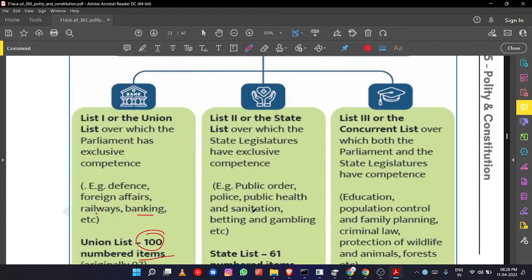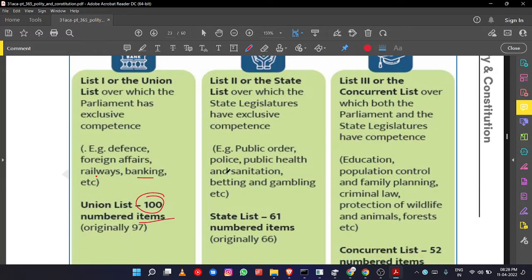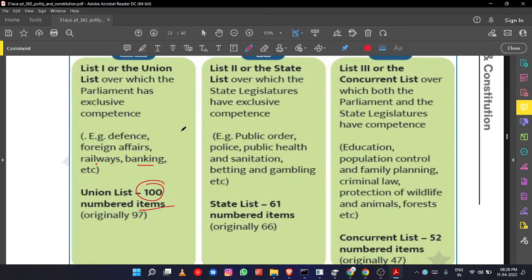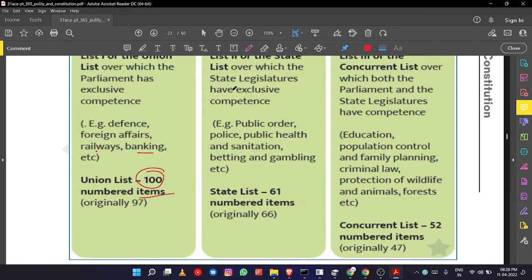Sorry for the delay. So we are saying the Union List or the central list has these particular subjects, 100 in number. Originally there were 97, but after subsequent amendments of the Constitution, now 100 items are there. Okay, so List 2 deals with the State List, in which the state legislative assembly and state legislative council in particular states have exclusive jurisdiction.